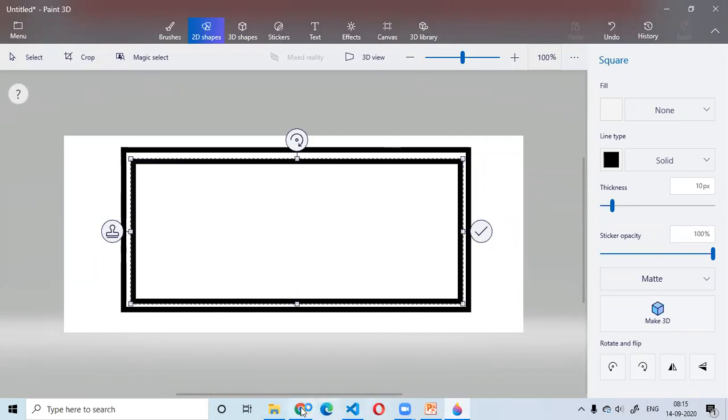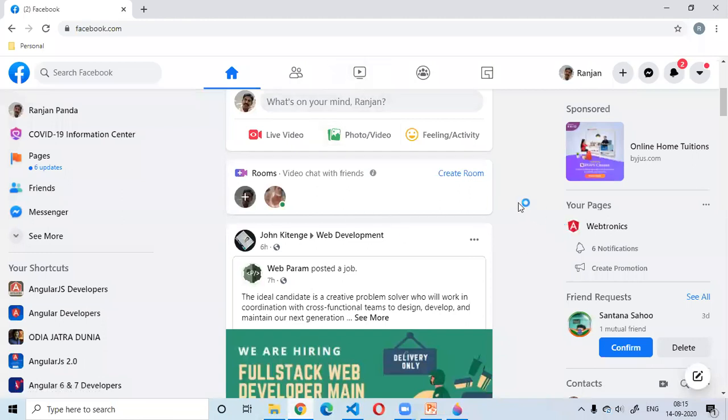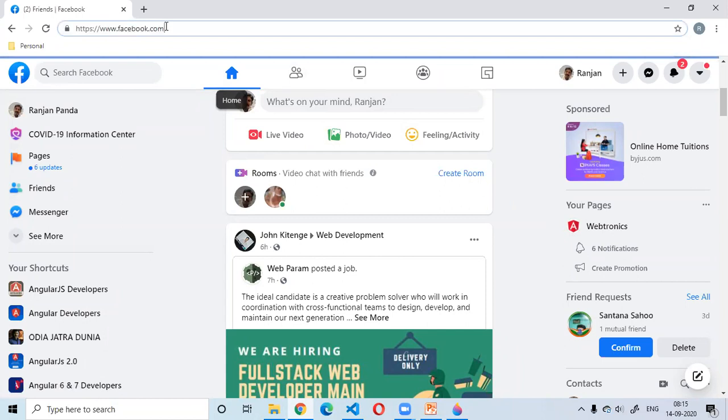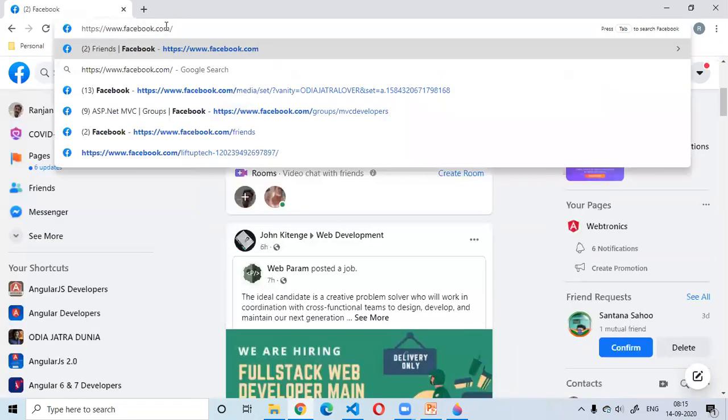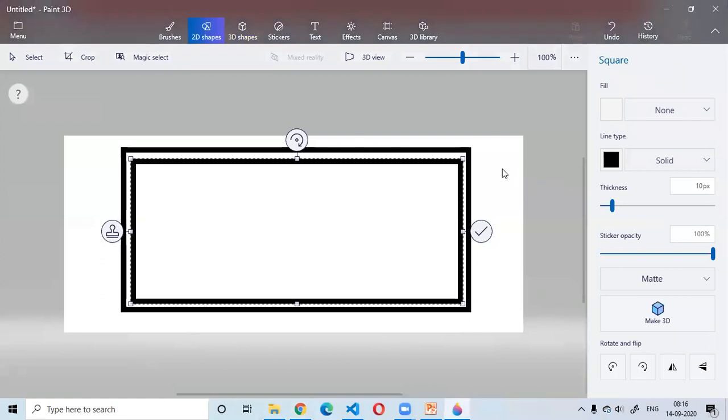But if you are from the traditional web background, you'll see that the URL is getting changed and some other page is being loaded.